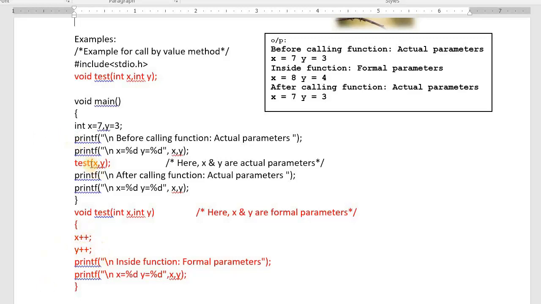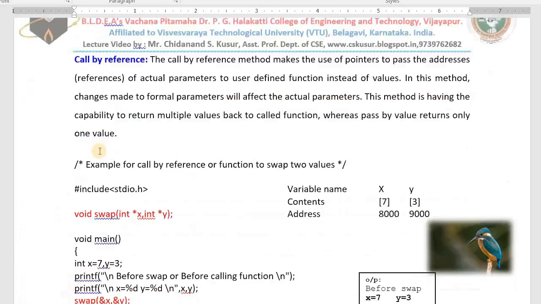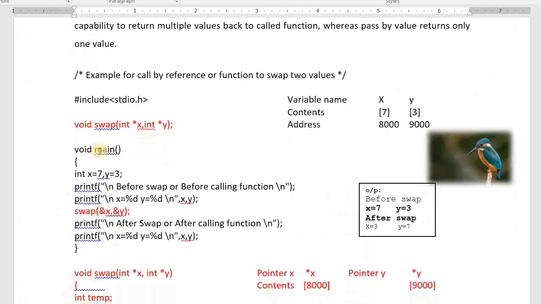In the call by value method, we pass the values. Okay, I repeat once again, no need to worry about that. See as a bird's eye view. In call by reference or call by address method, addresses we are passing. See here, swap, in brackets, we are not typing x comma y, we are typing address of x comma address of y. This is the call by address method or call by reference method.